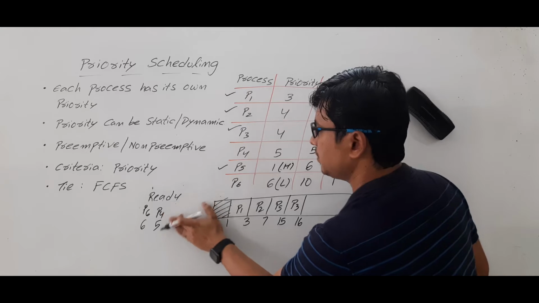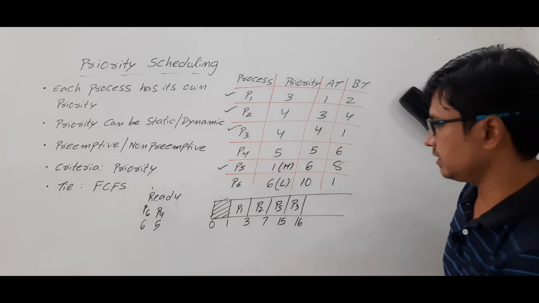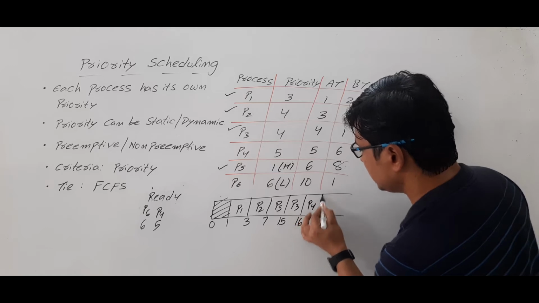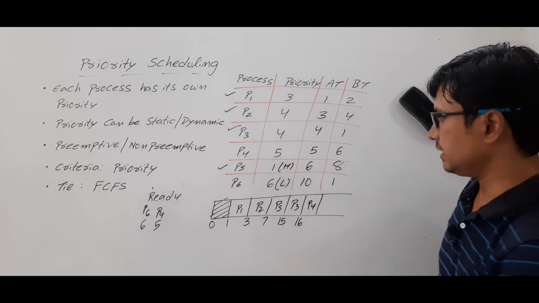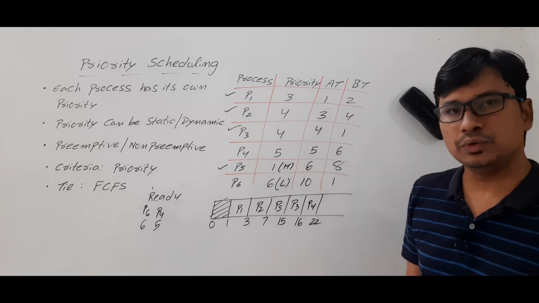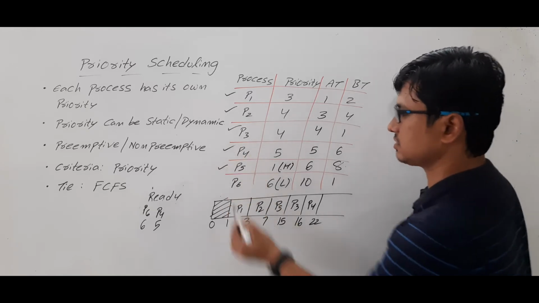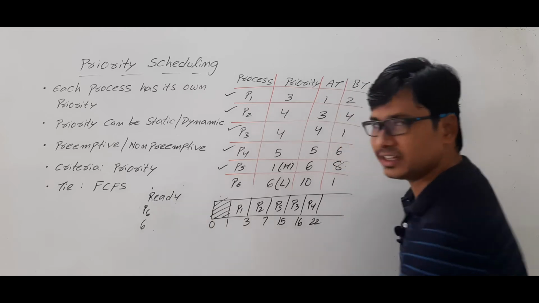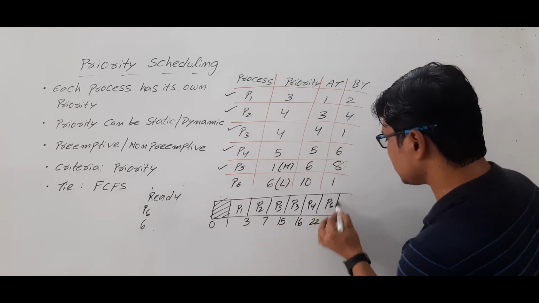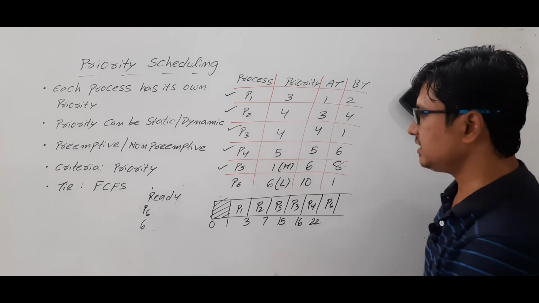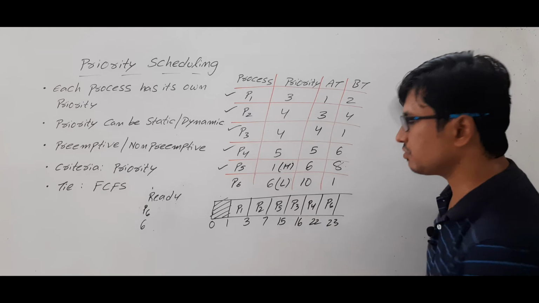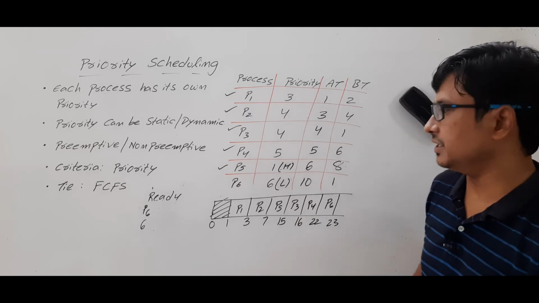Okay, now only P4 and P6 is there. So which one has the highest priority? P4. So which will be dispatched to the running state and it will execute for 6 units of time. At 22 units of time it will complete its task. Then only P6 is there. We will no need to look at the priority and we will dispatch it to the running state and it will be run for only 1 unit of time. At 23 units of time all the process have been completed.